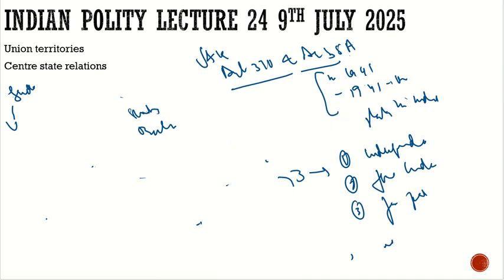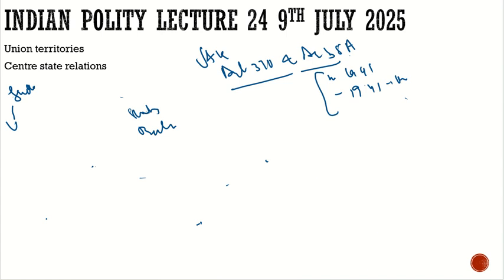So he said, sir, please help us because Pakistan is about to take my territories. These Kabalis are about to take my territories. So please help us in this regard. Then eventually Mountbatten told him, if you want us to help you, then you should do one thing: sign the instrument of accession.